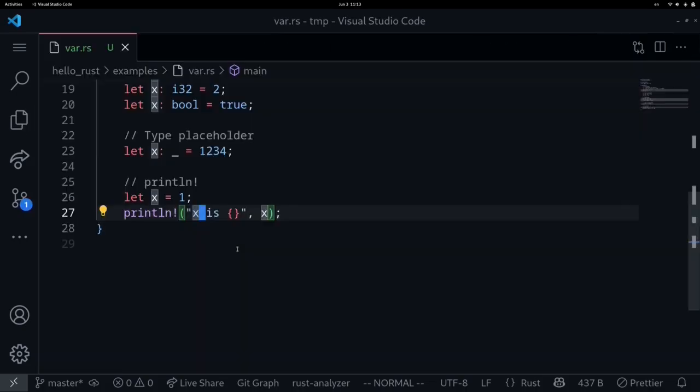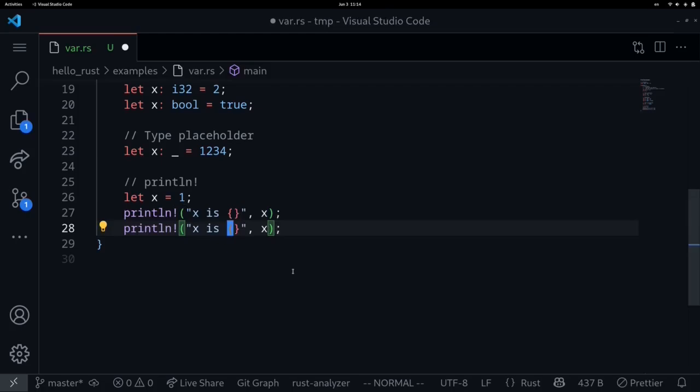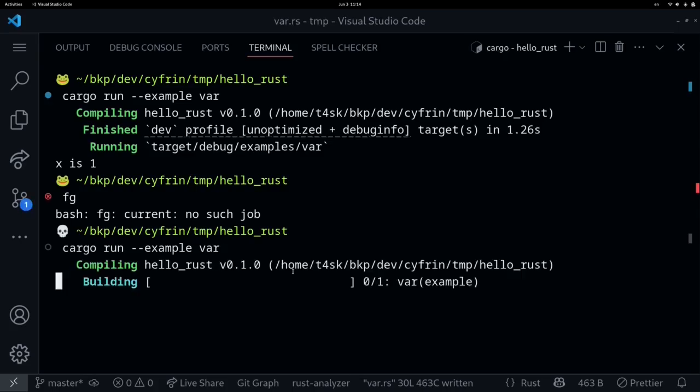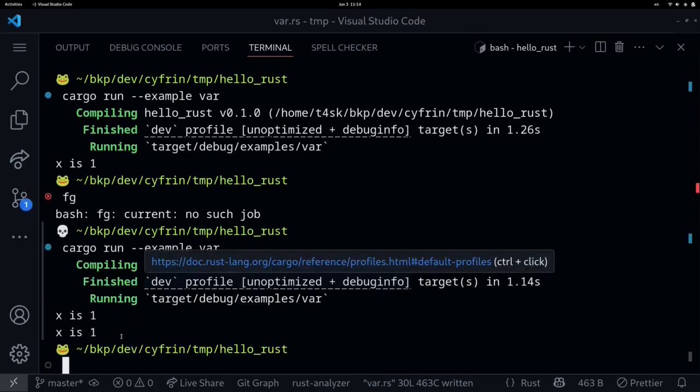For simple variables, we can also put the x inside these curly braces. So what we could have done is put our x inside here, and then remove the rest of the code. Let's execute the code again, and then we get "x is 1" printed out twice.